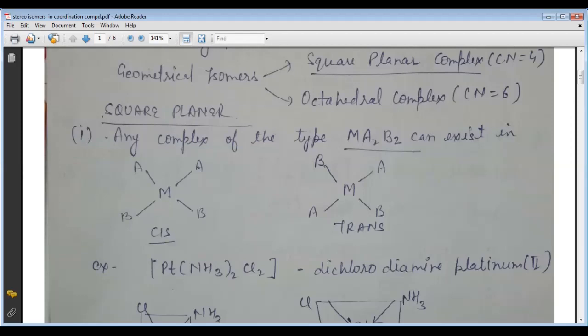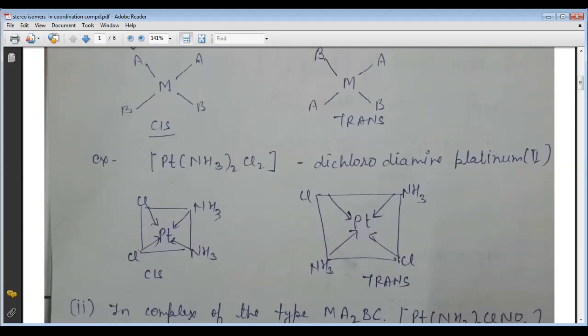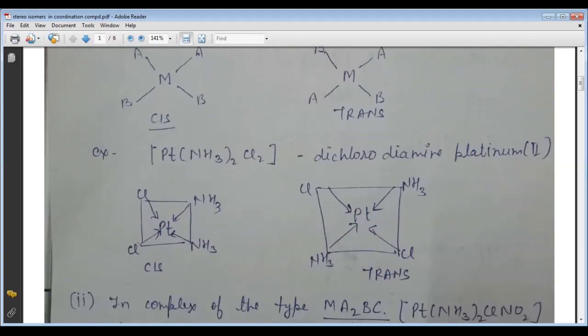So we can arrange these as a geometrical arrangement where these are the cis form, this is the cis form, and this is called the trans form, where these are found on the same side. This is the cis form, and when these are present in the opposite position, these are the trans form. This is the example, the dichlorodiamine platinum is the example of this type.